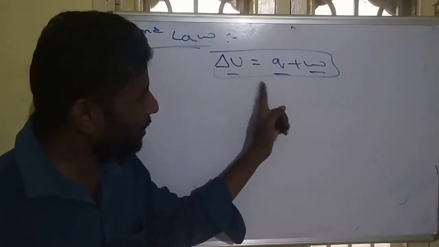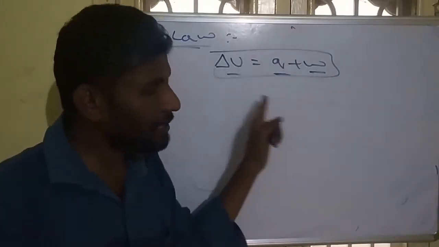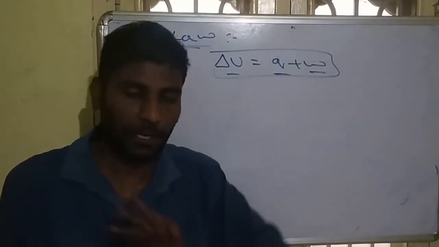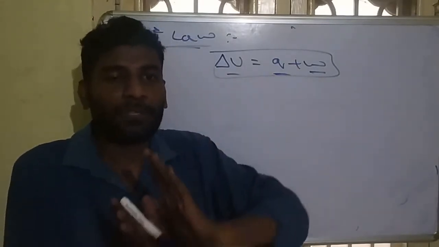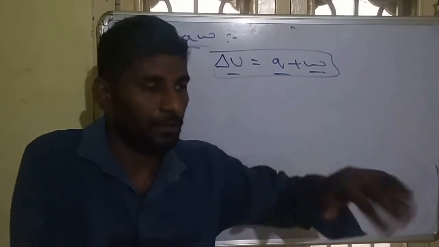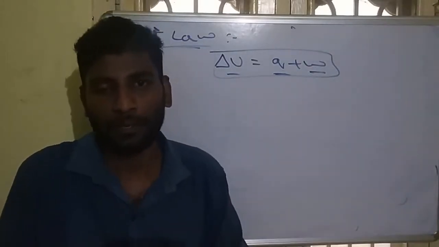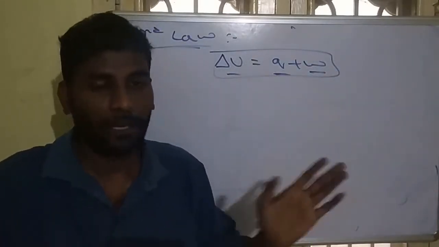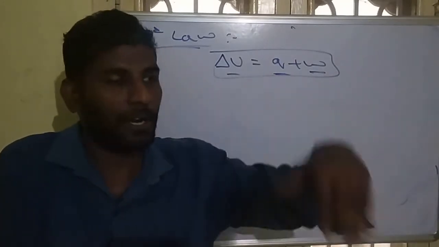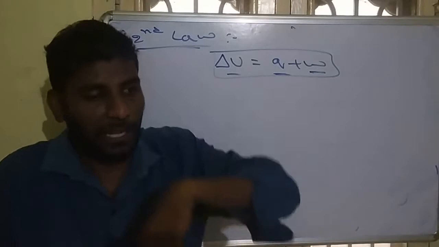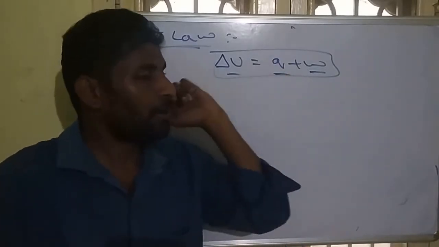So the drawback of the first law: it explains that conservation of energy is constant. That is correct. When a process is happening, energy will be constant. But it does not explain whether the process will happen or not. When it takes place, definitely energy will be constant, but whether it will take place or not is not given by the first law.